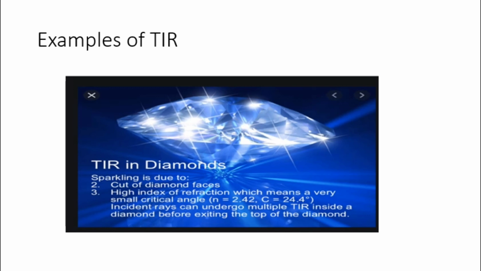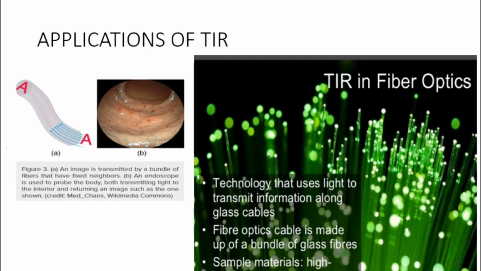Okay, and in the medical field and in the field of technology also we make use of this. In fiber optics, it has become a very important thing. For example, when a light ray is passing through this fiber, a ray which is entering it will be internally reflected like this. Again it will be internally reflected at the various faces like this. So it will not come out of the fiber, and it undergoes various internal reflections, and finally when it comes out, it will be more bright. So that is what is happening in this case.